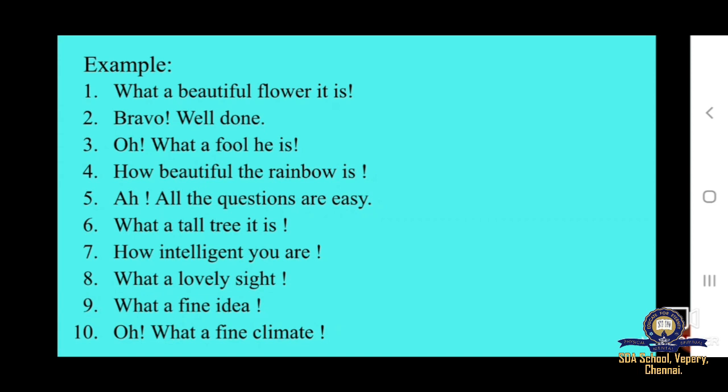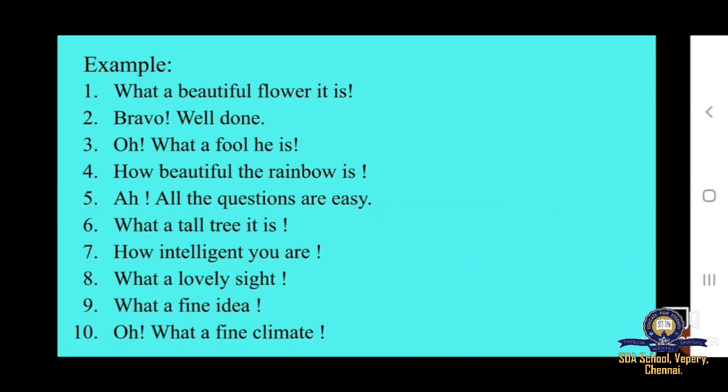Ha! All the questions are easy. So, this is also an exclamatory sentence. They are associating a very strong feeling or emotion to it. And next, what a tall tree it is. Now, in this sentence also there is a strong feeling or emotion attached to it. So, this is also an exclamatory sentence.